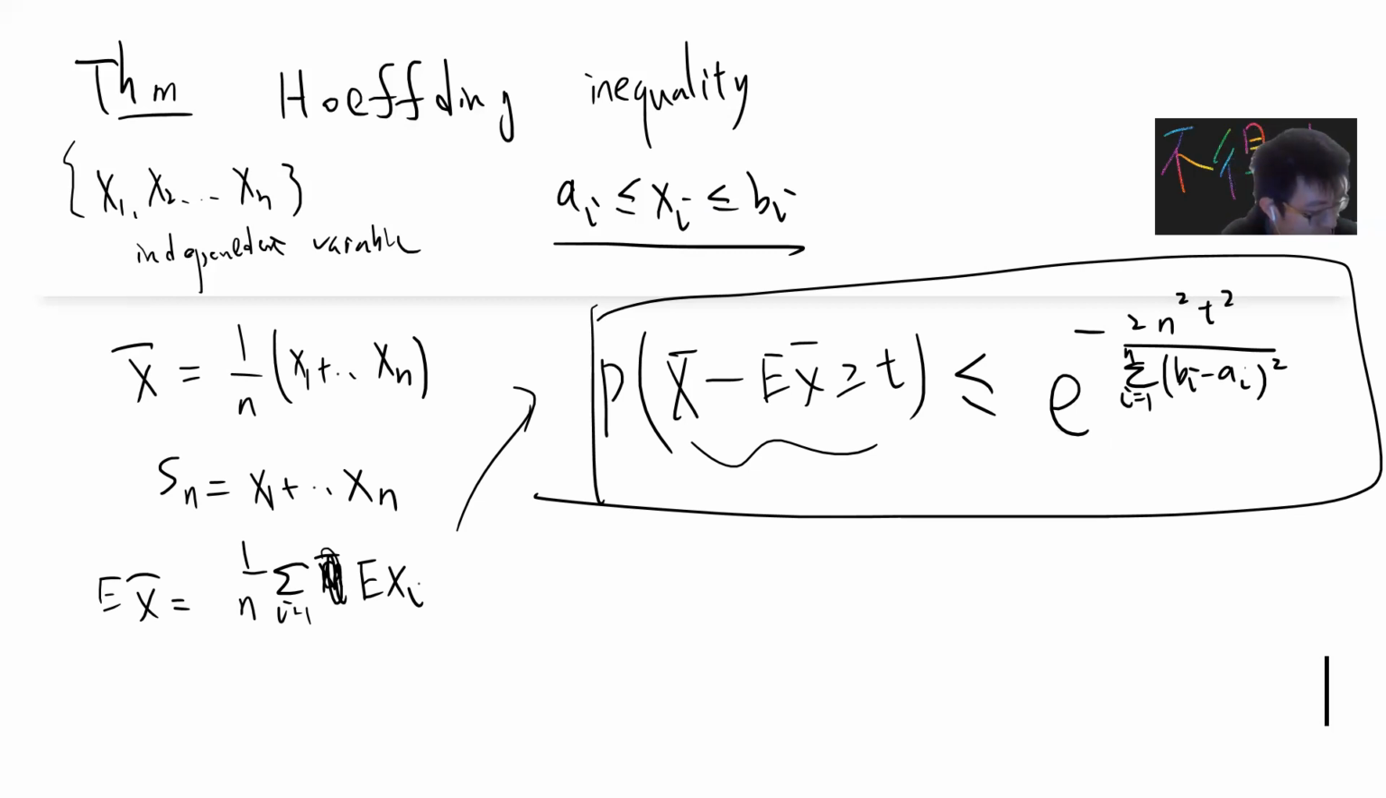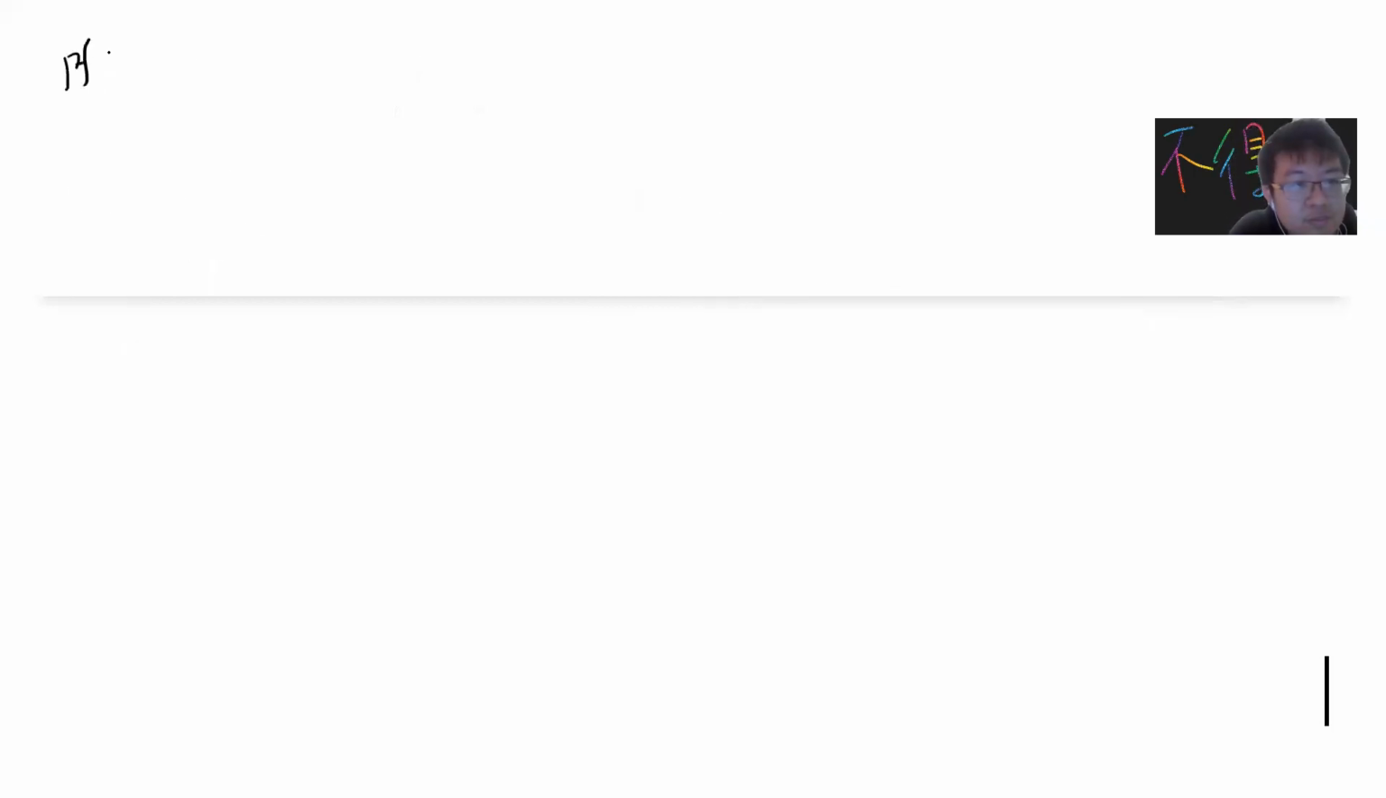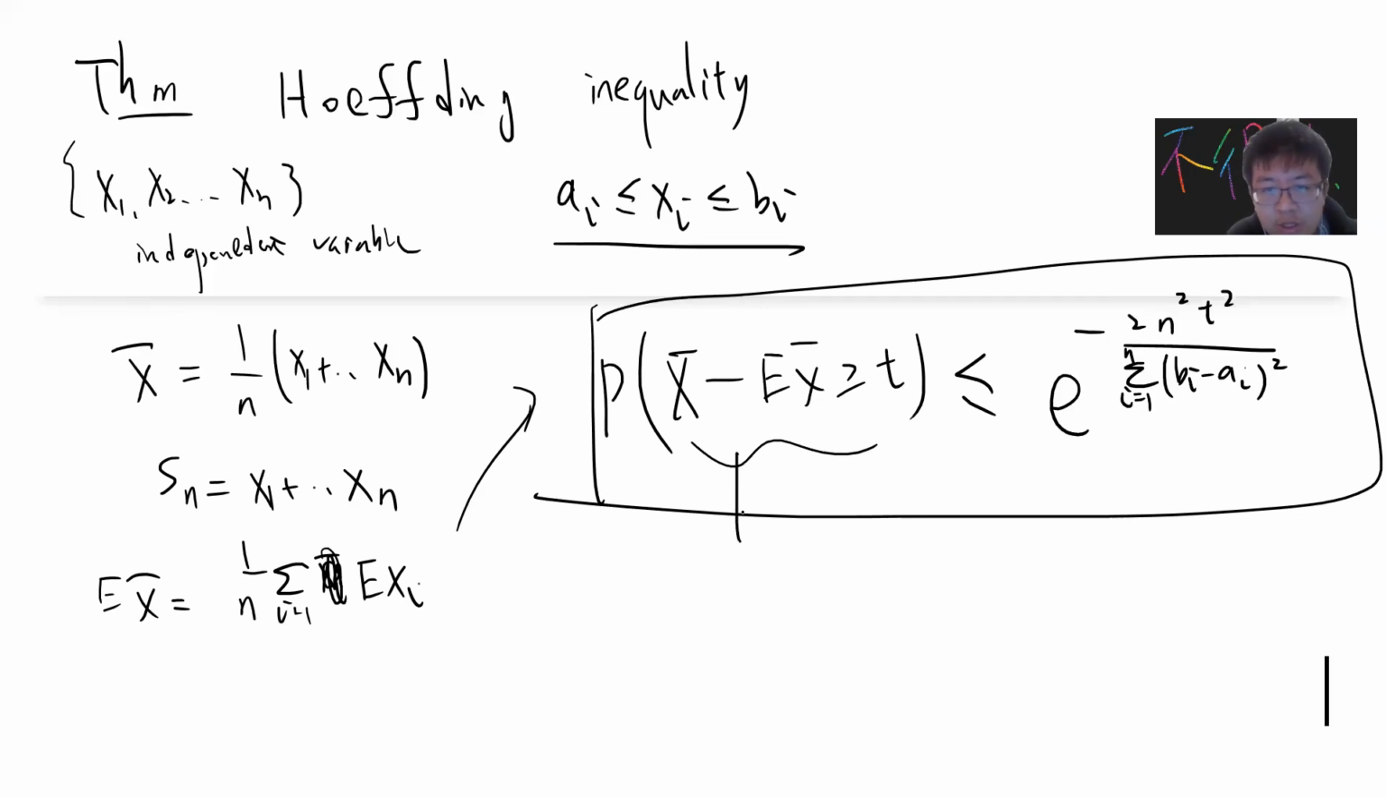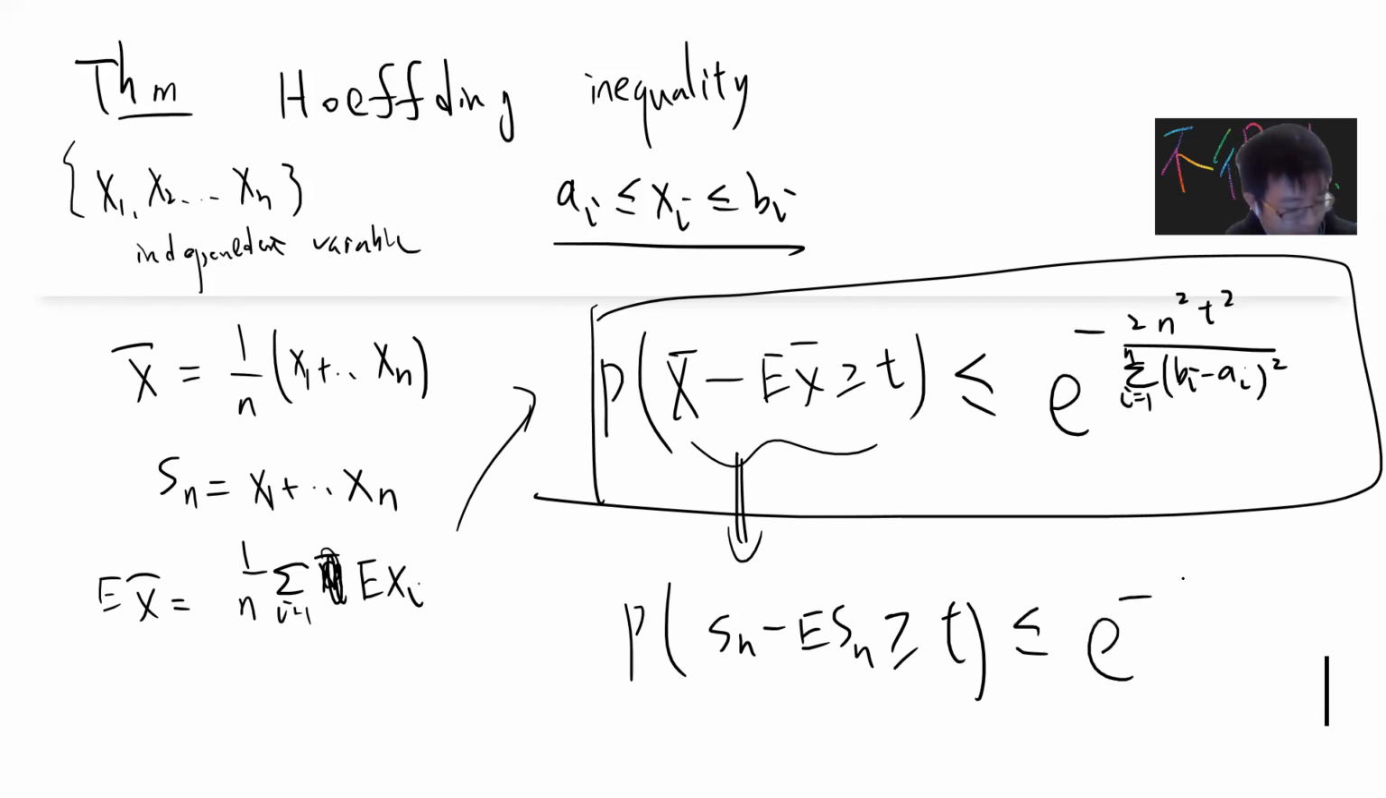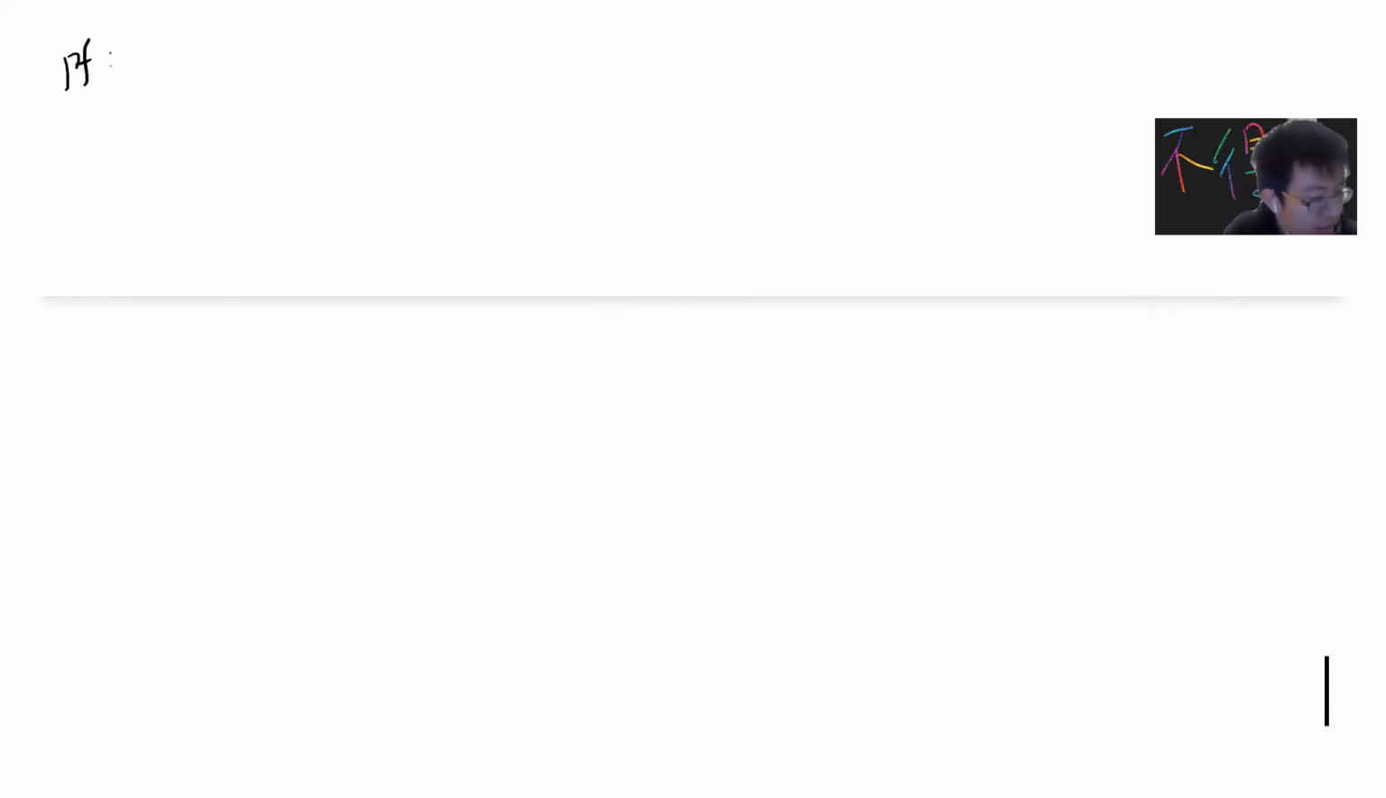Okay, so this is the theorem, and let's go to the proof. I think the statement is clear. Okay, proof. By the way, this guy is the same as P of Sn minus its expectation, greater or equal to t. You just need to modify a little bit, right? You can change it into this. This is exactly the same, just by multiplying by n and doing a change of variable.